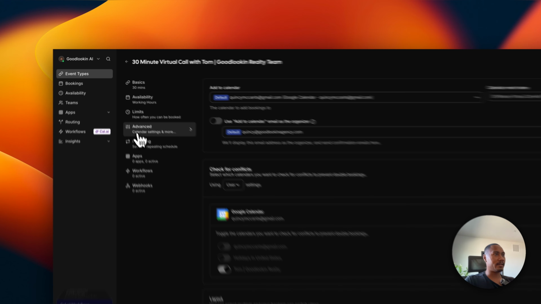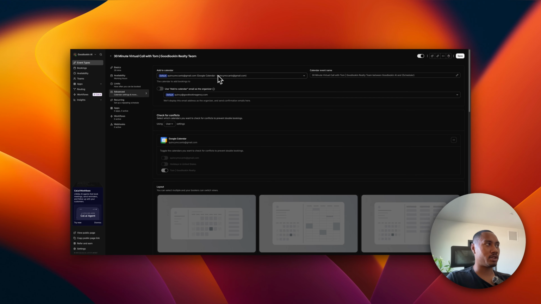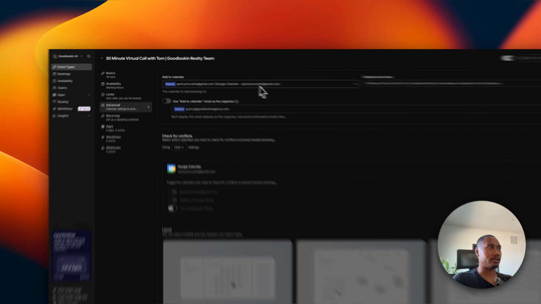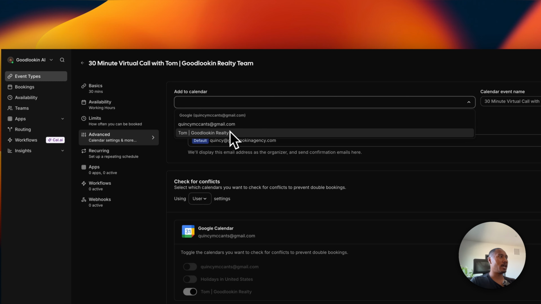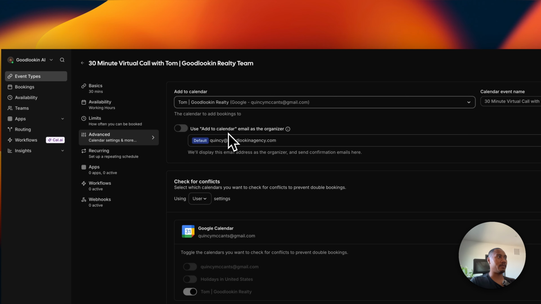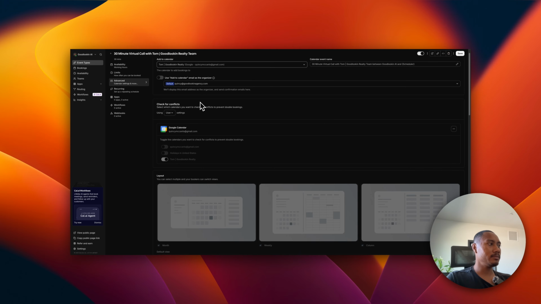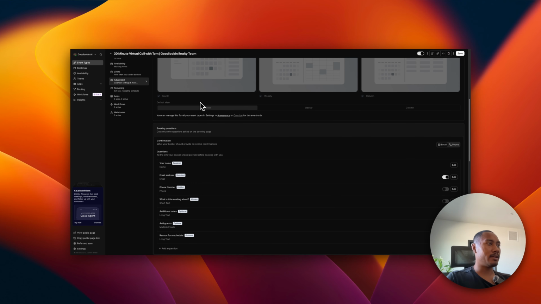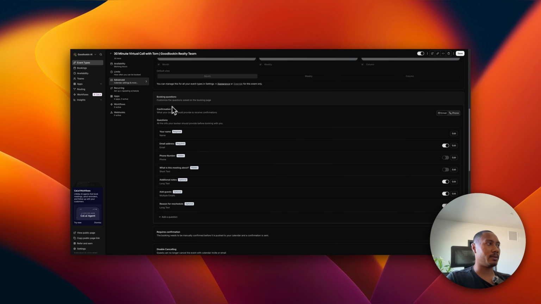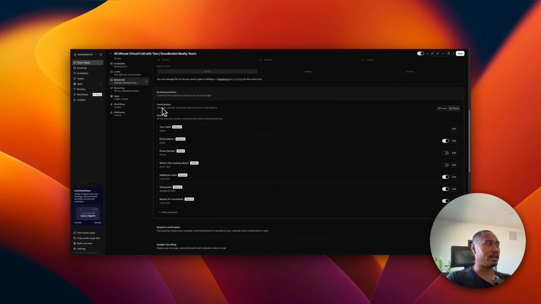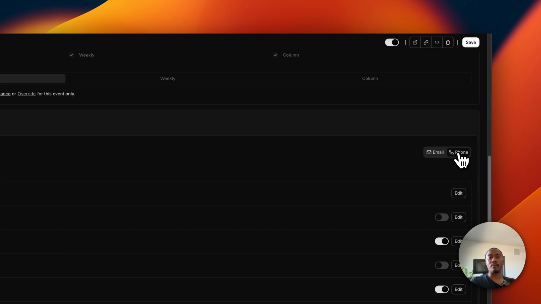And then for advanced, this part's very important. We want to make sure that we're adding to the correct calendar. Right now, it's choosing my default calendar. Switch this to the calendar that we created before, Tom, good looking realty. And then what we want to do is scroll down to the booking questions. Now it says here confirmation, what your booker should provide to receive confirmations. Now, right now, by default, it's set to email, but I always recommend using phone.